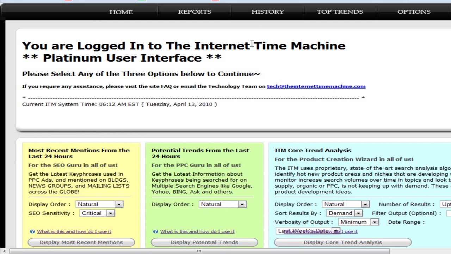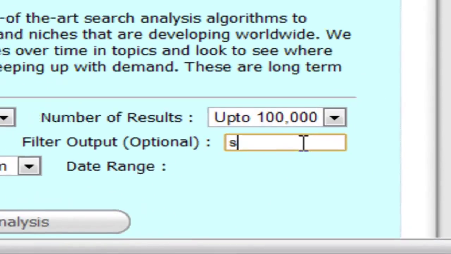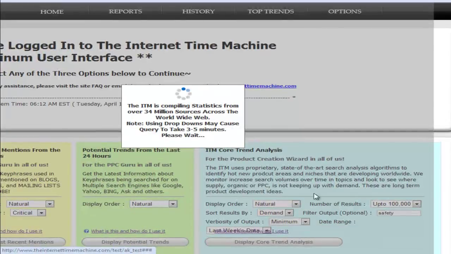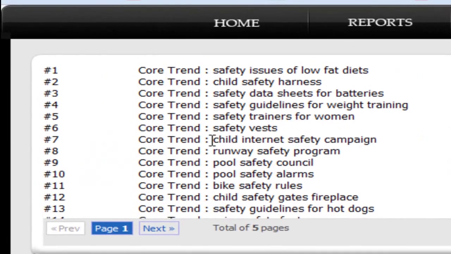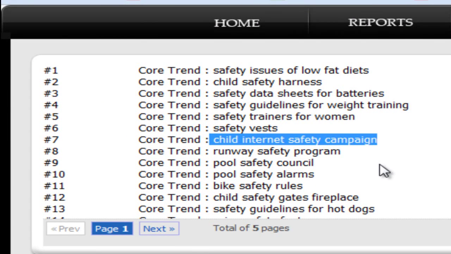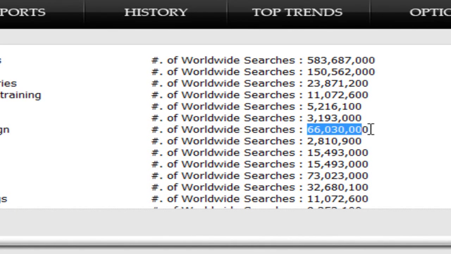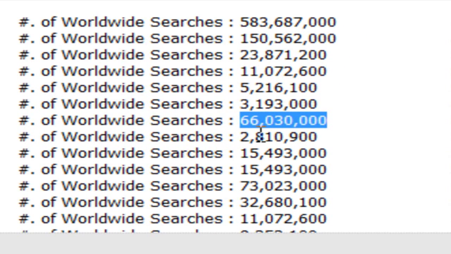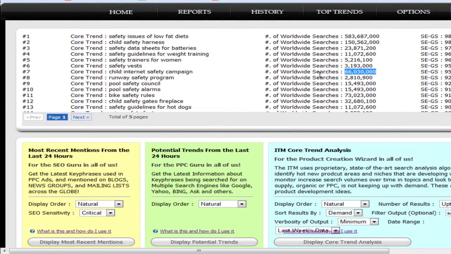As you can see, the number of clicks, 496, was fairly targeted because our choice of keywords was taken straight from the Internet Time Machine. I'm going to go over to the ITM Core Trend Analysis section and quickly search for the safety niche that we'd looked into earlier. The particular keyword of interest was the child internet safety campaign that was registering about 66 million searches on the internet worldwide, not just on Google and other search engines, but on blogs, mailing lists, news groups, etc. Lots of sources where people go to search for information.